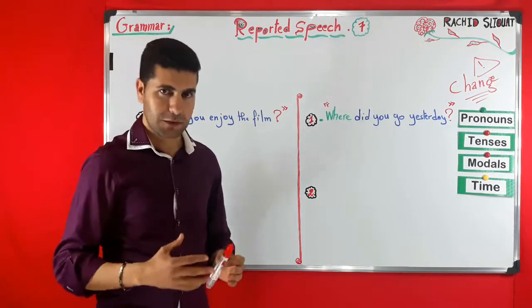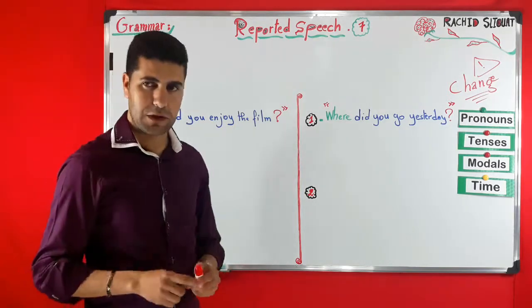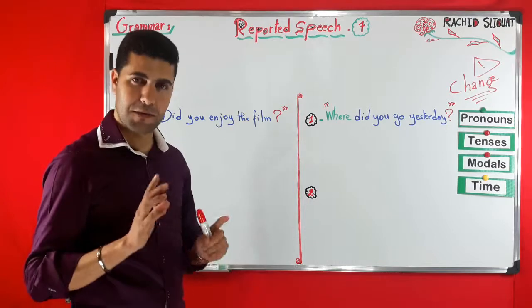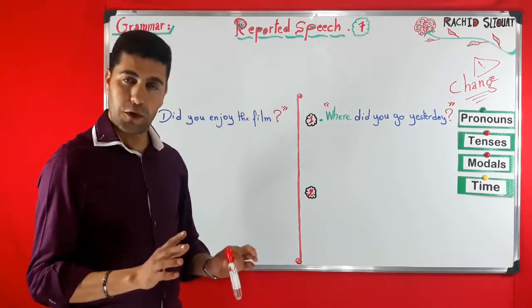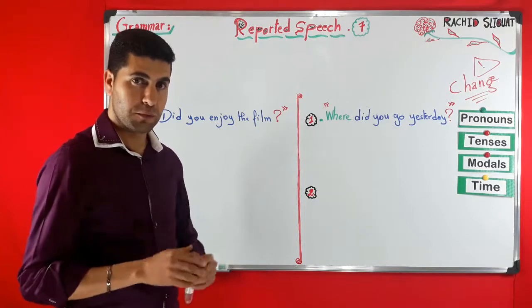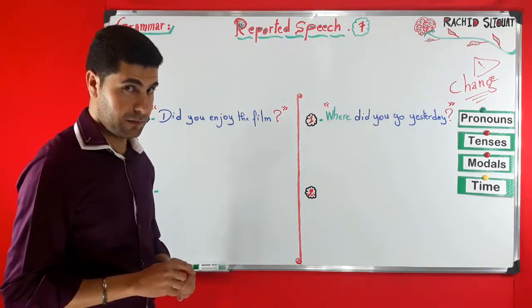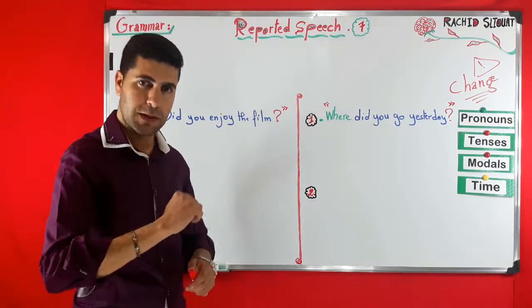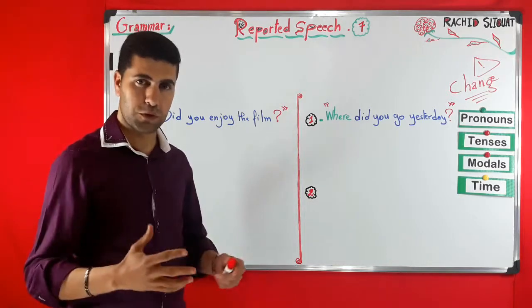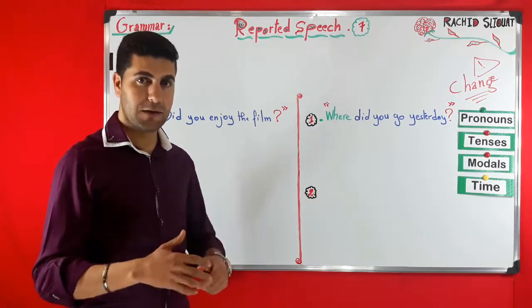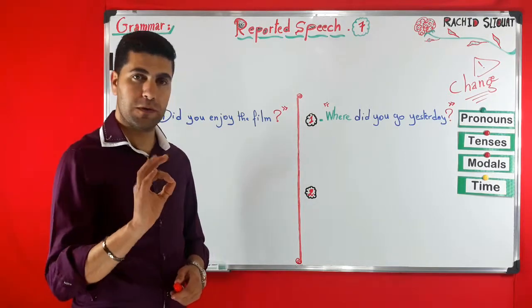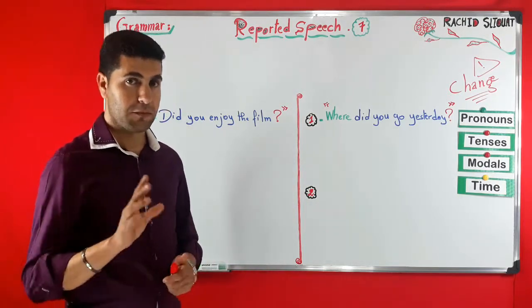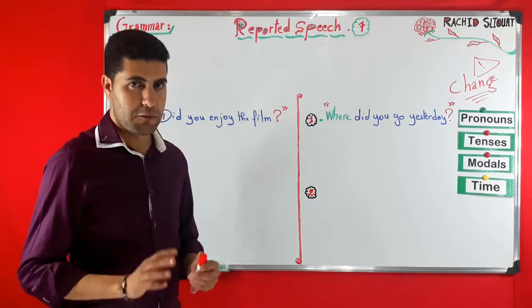So we're still talking about reported speech, and this is the 7th episode. So far we have seen how to report different kinds of speech, starting with statements, orders, comments, advice, suggestions, and last session we saw how to report a request.